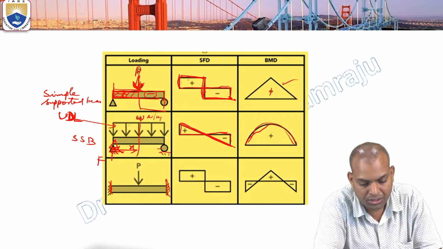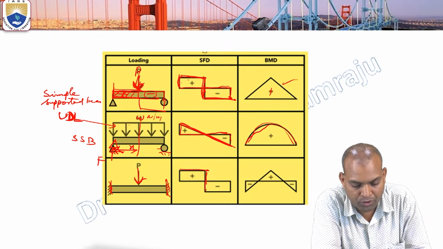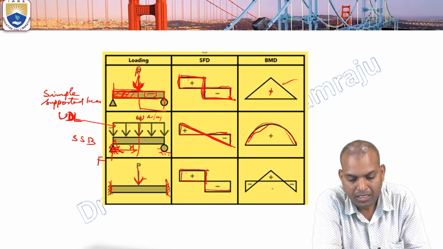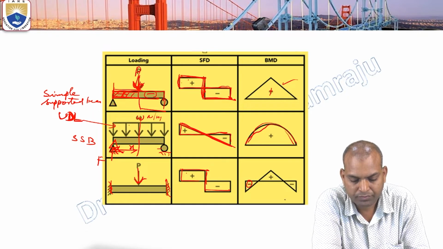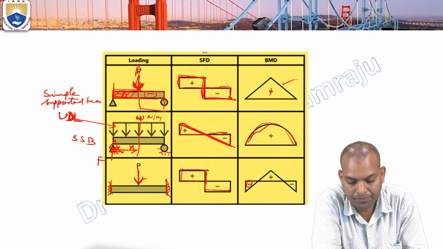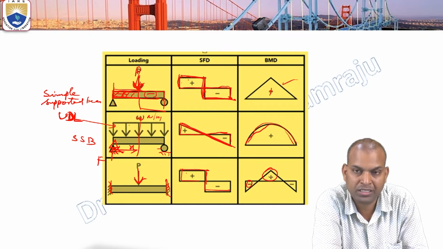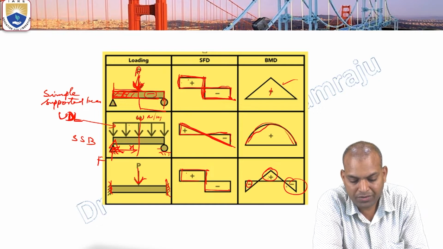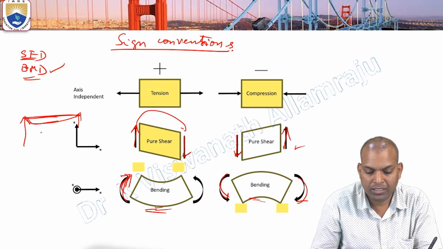In the fixed condition, the point load is applied. So, what type of load is acting here again? For SFD, it is again constant. Whereas for the bending moment diagram, it is varying: part of the length of the beam has positive bending moment, and another part has negative bending moment.